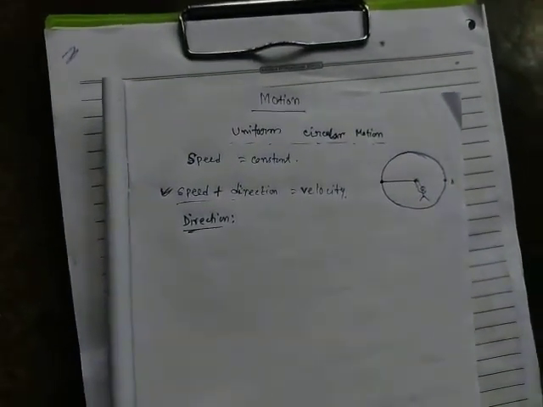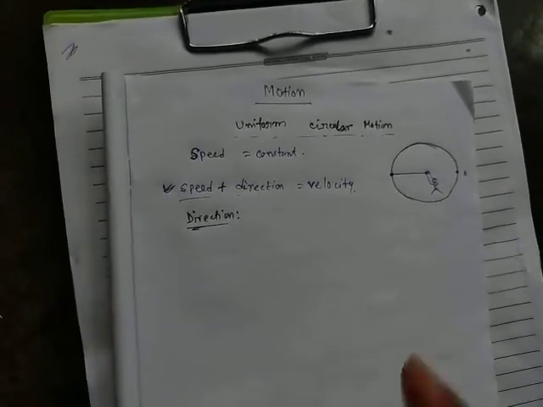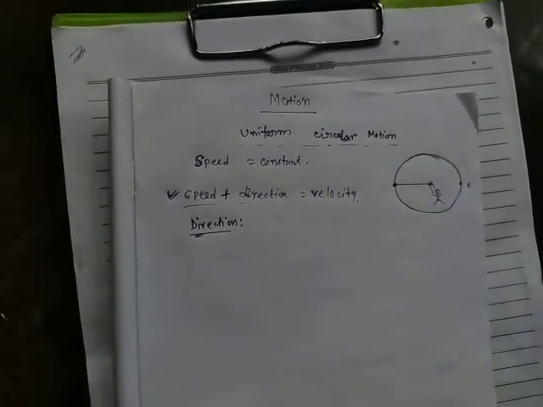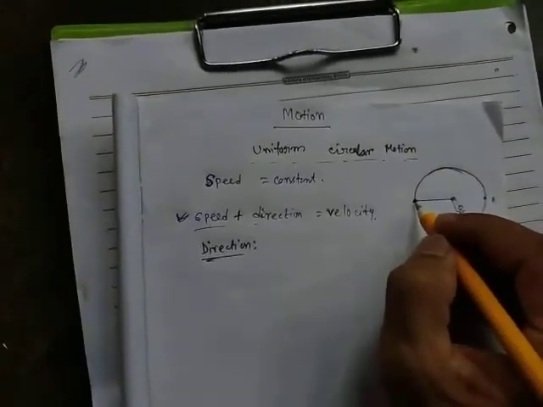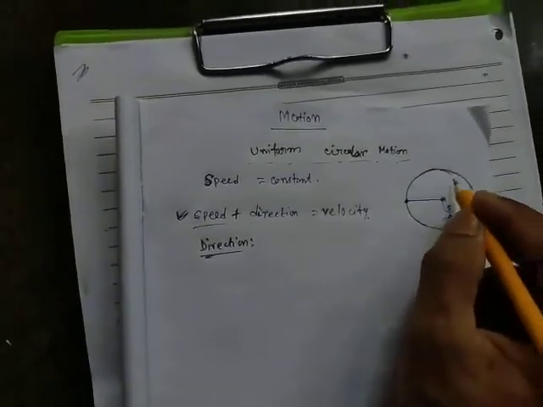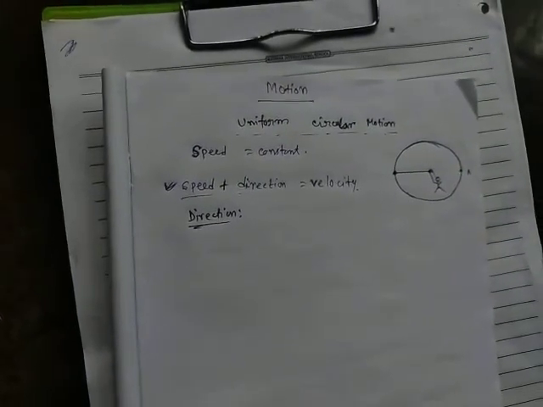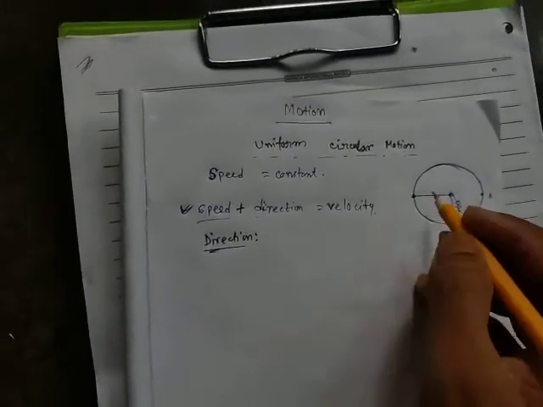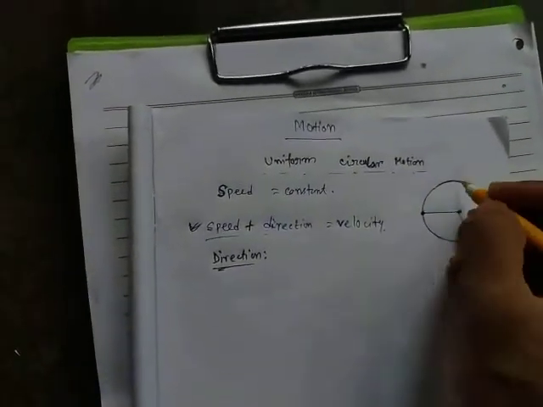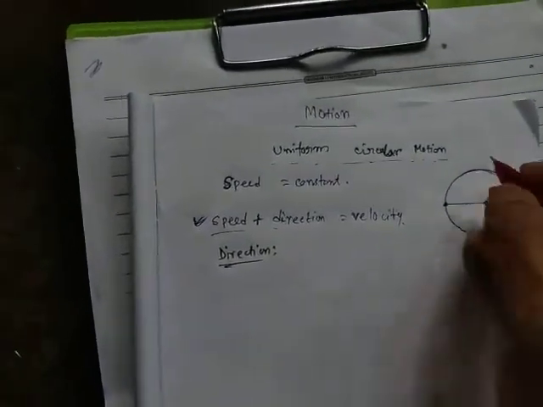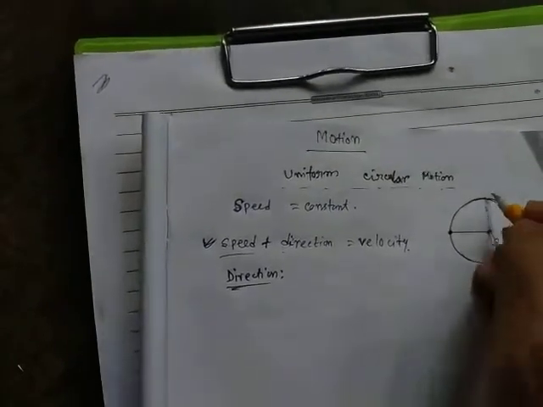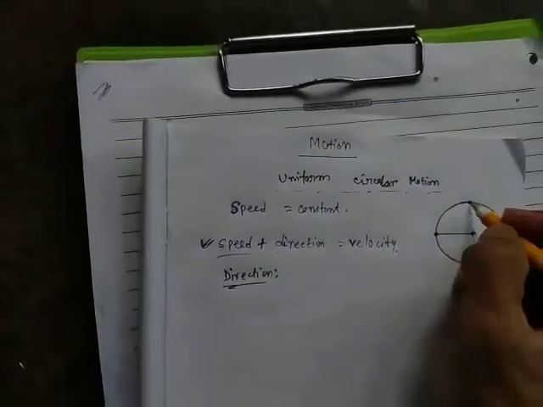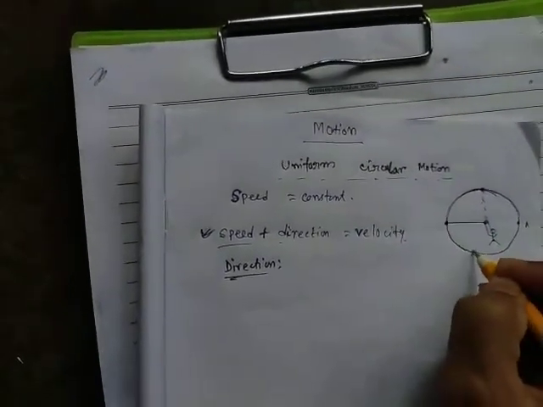Now suddenly you just leave the thread, then what will happen? Will the stone move in this circular path or in any other direction? Suppose the stone is at this position, moving in this direction.